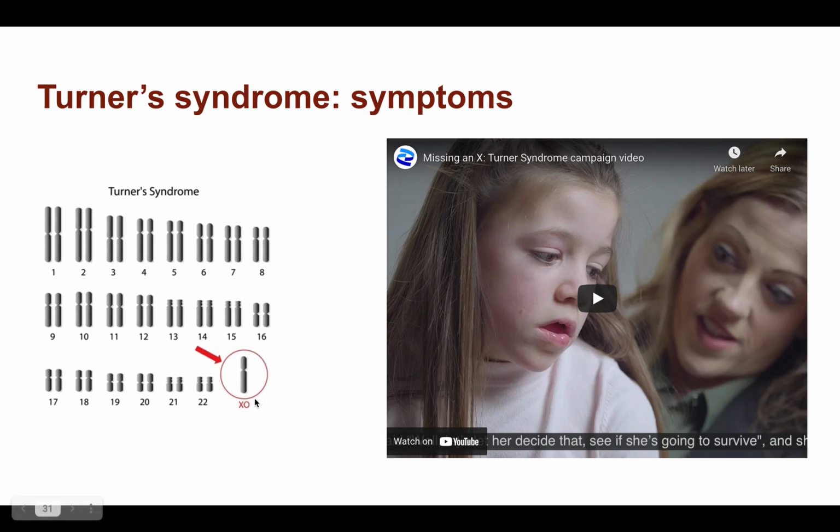So this is a monosomy of the sex chromosomes. There should be two X's there and there's only one. There's enough genetic, so she's got enough chromosomes to make her be a functioning human. She's just missing some of the genes that she needs to become fully developed as a female.